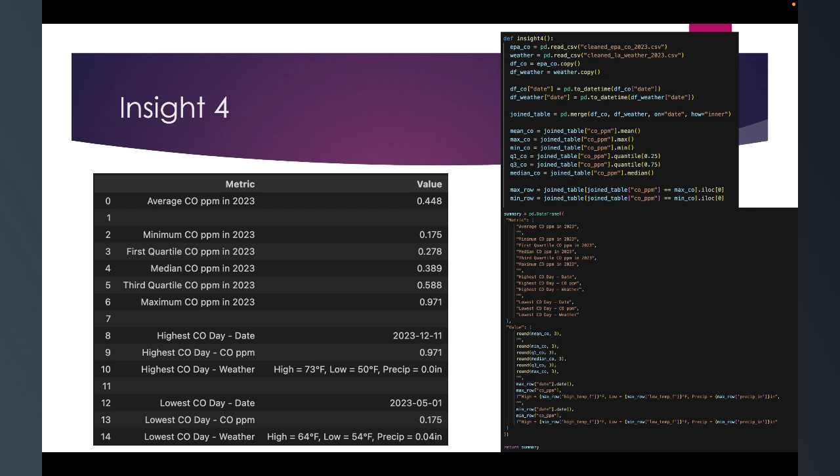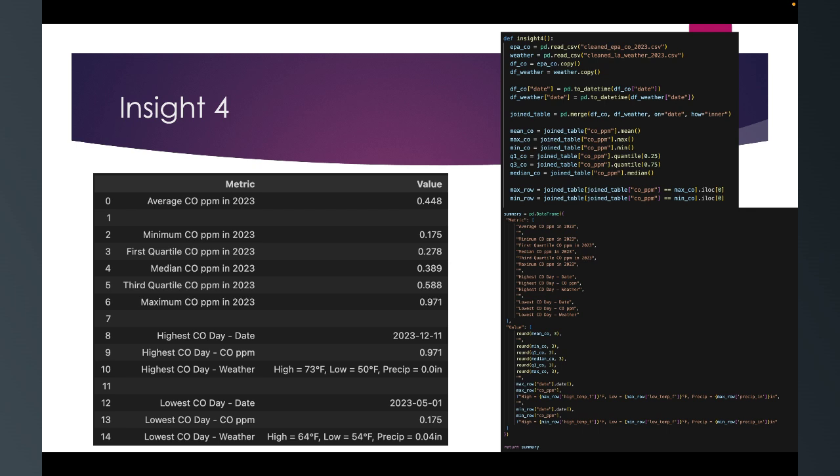The main thing that I wanted to do with this one was find the highest CO and then the lowest CO, and then just some statistics regarding that. What the high temperature was, the low temperature was, how the precipitation was, and then I noticed that in December you had the highest CO day, and then in May you had the lowest CO day, which was around the cold months for the highest and the hot months for the lowest, which I expected.